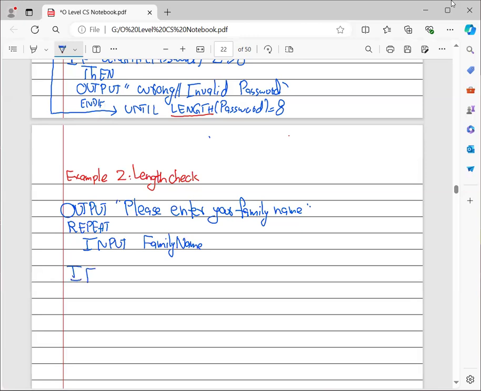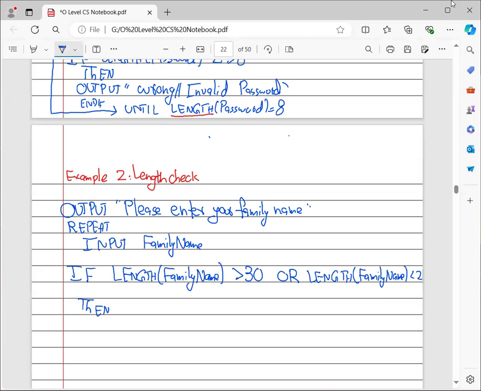Now here you are going to apply the condition that if the length of your family name is greater than 30, or another condition that states the length of your family name is greater than 2.